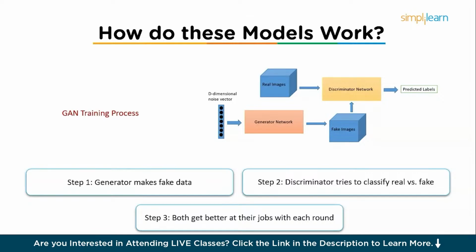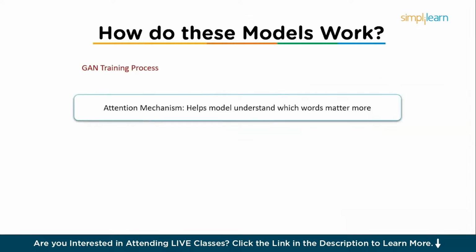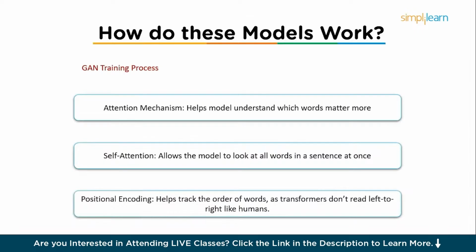Under the hood, transformers use an attention mechanism. It helps the model understand which words matter more. Then we have self-attention, which allows the model to look at all the words in a sentence at once. And then we have positional encoding, which helps track the order of the words, as transformers don't read left to right like humans. This is why models like GPT-4 can summarize, translate, and generate text so well.